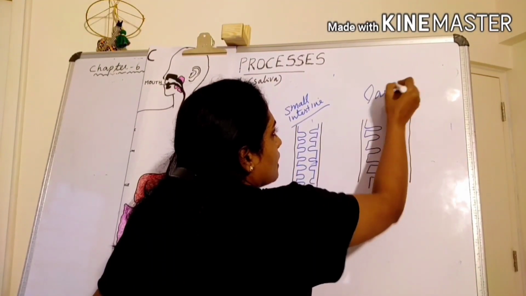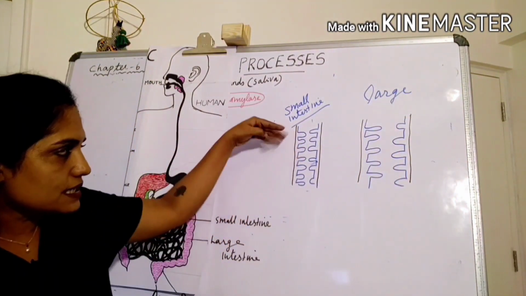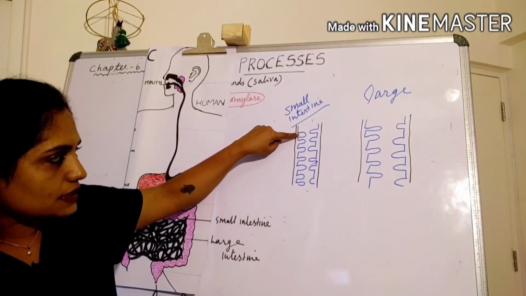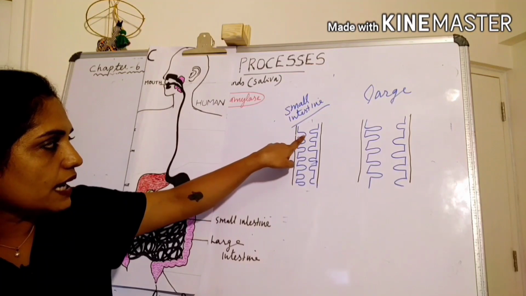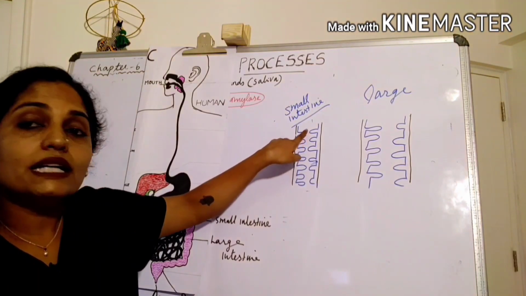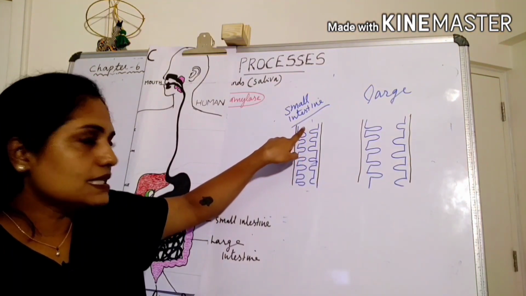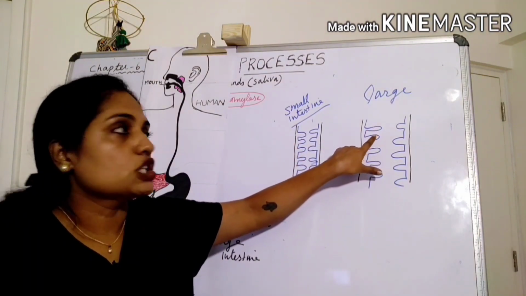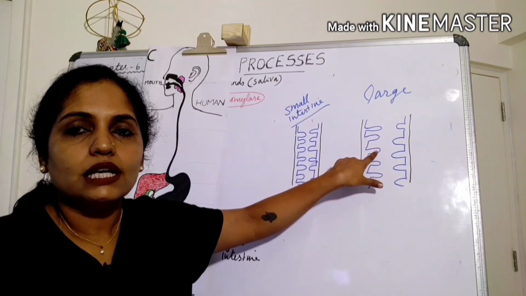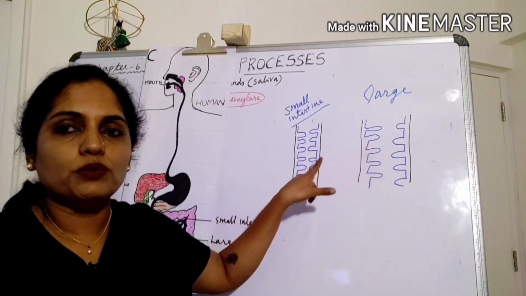In small intestine and large intestine, we can see many folded structures in the inner wall. They are called villi. Here these villi help in the absorption of digested food. Here these villi help in the absorption of extra water in the unabsorbed food.